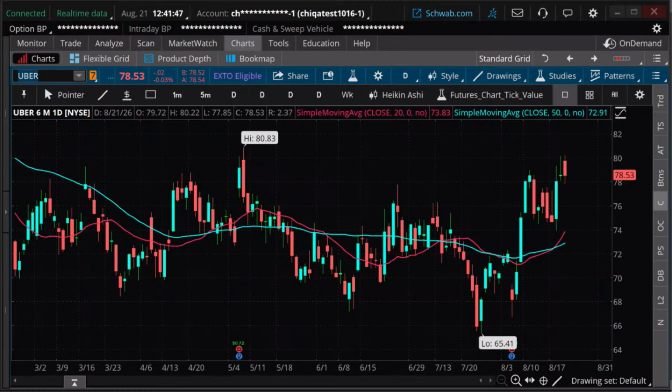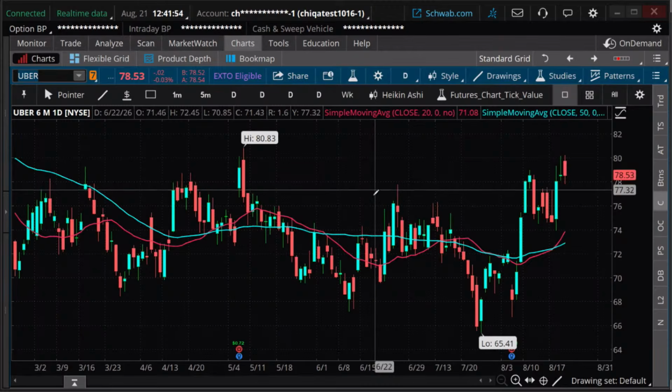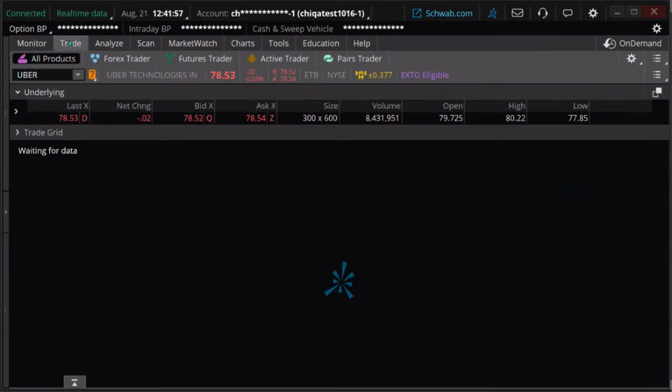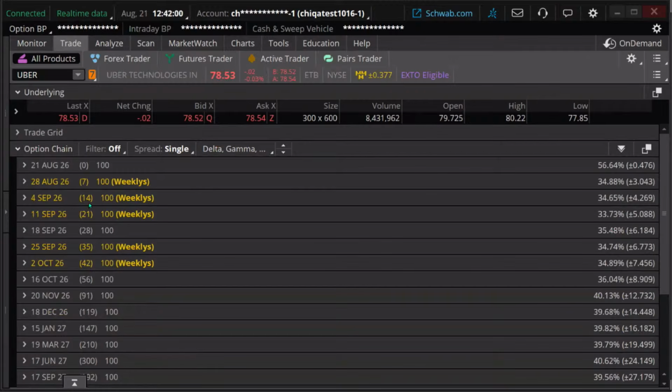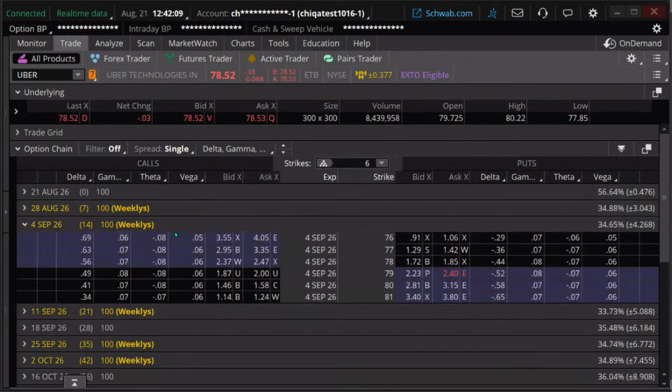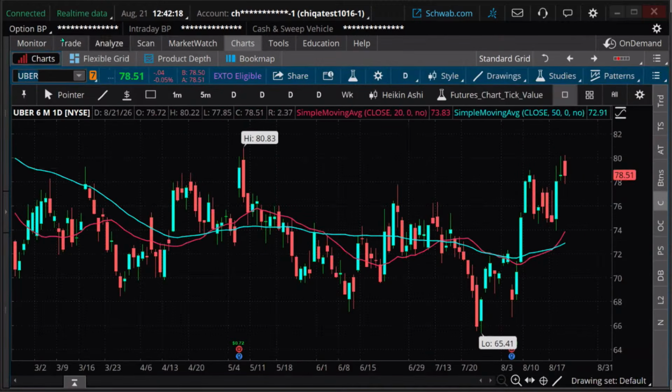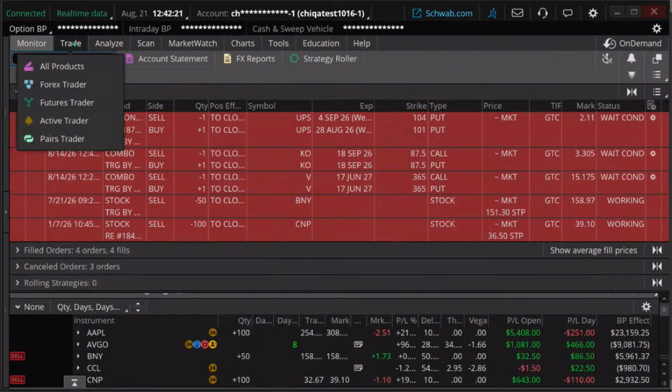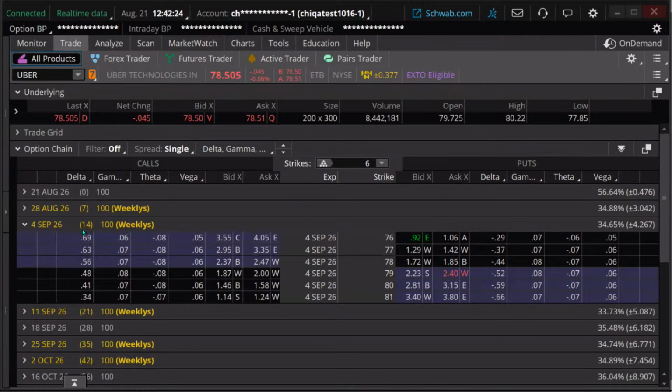And so in that case, we're going to look for a call diagonal. I'm going to go to trade. I'm going to go out. And now we have different expiration dates. Here, we can do this as our short contract. It depends on your time frame. If I want to take advantage of maybe a 10-day move on this, this is probably an appropriate time frame. If I want to take advantage of a 30-day move, this is too close to expiration.